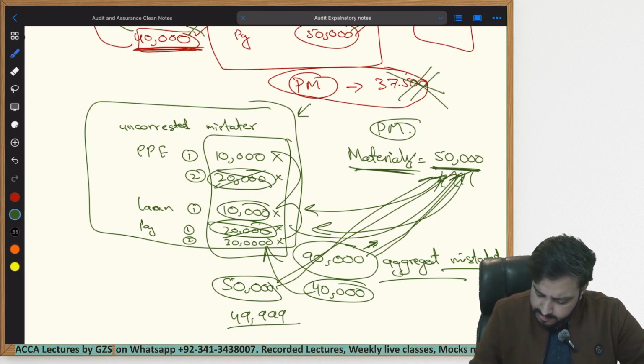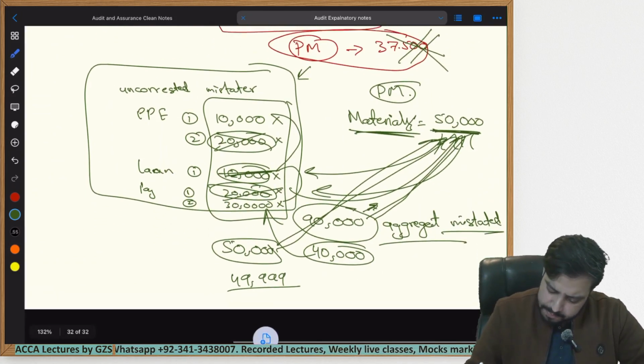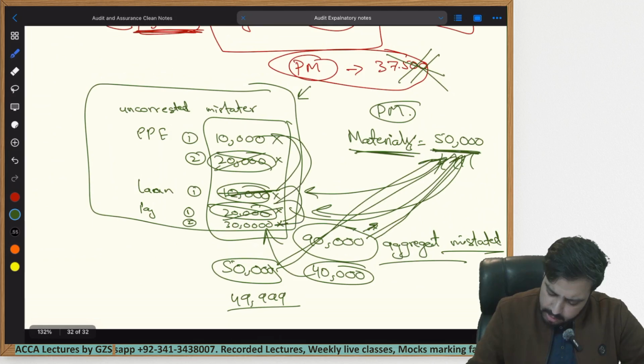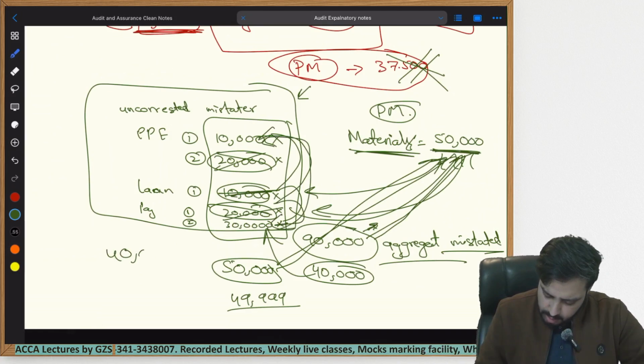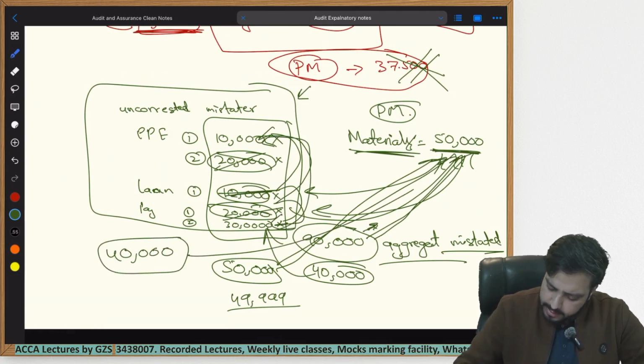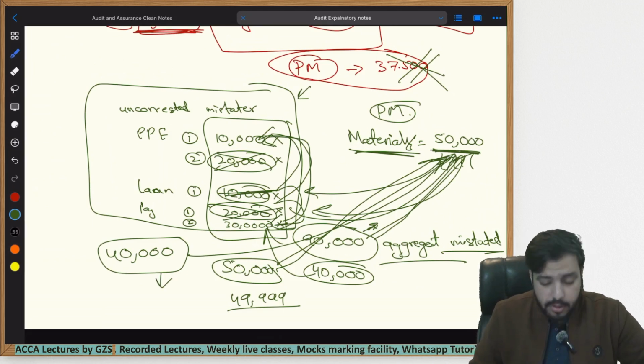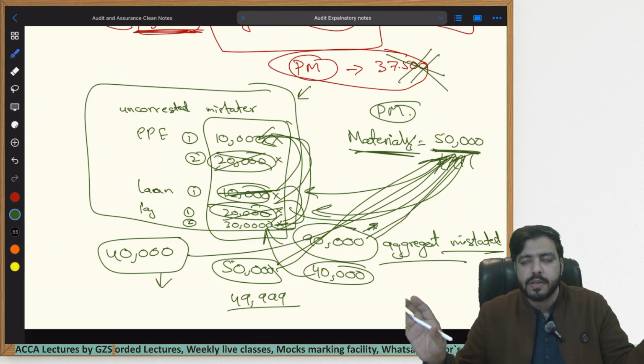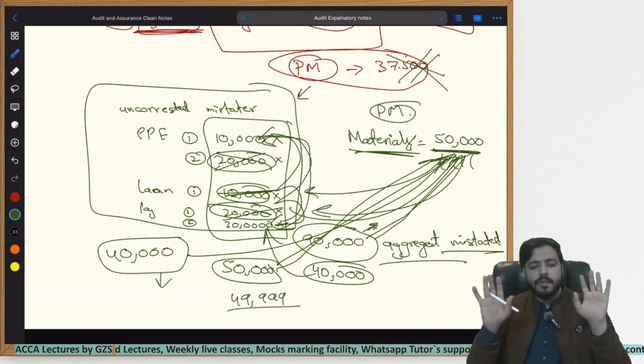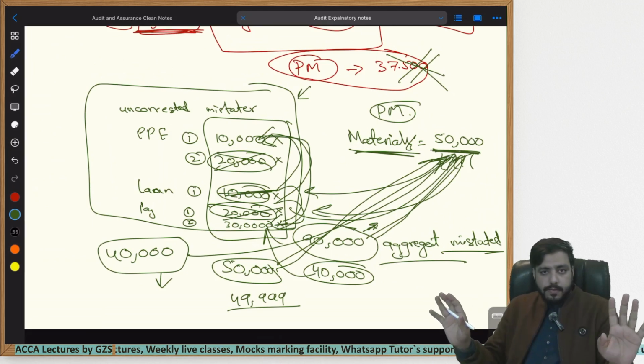So management again corrects the $10,000 worth of error. All the remaining errors combined, the first one and the last one, amount to $40,000. Now the auditor will look at it again and compare with materiality. It is below materiality. The auditor will say, all right, now the financial statements give a true and fair view. There is no error within the financial statements.